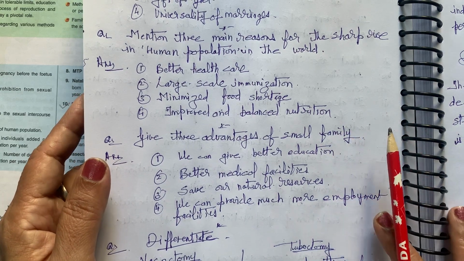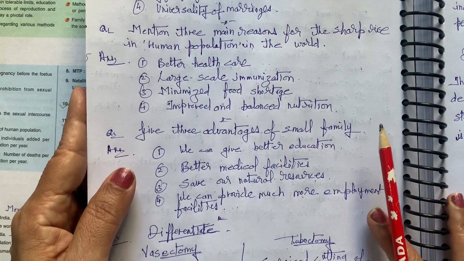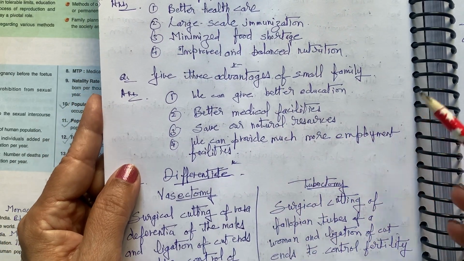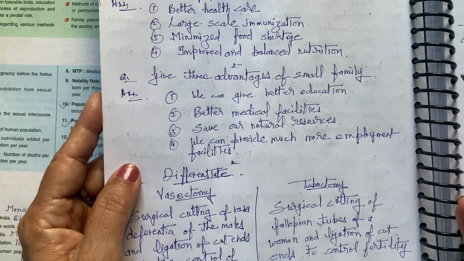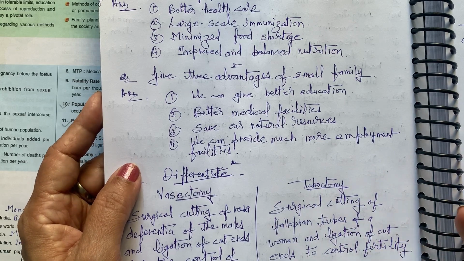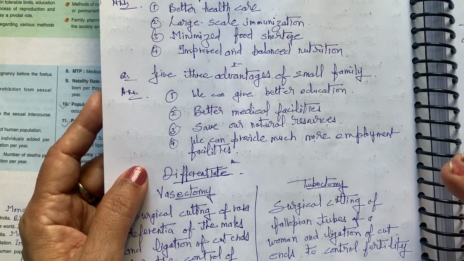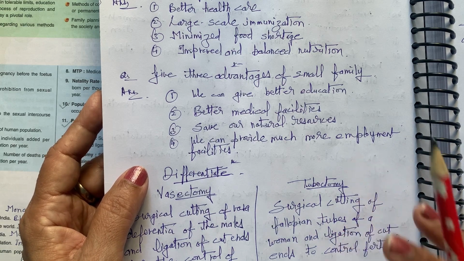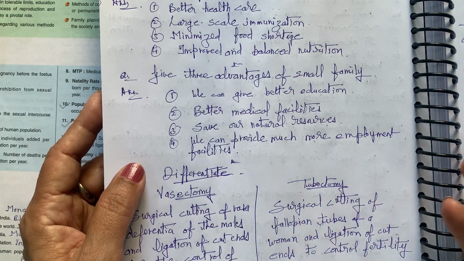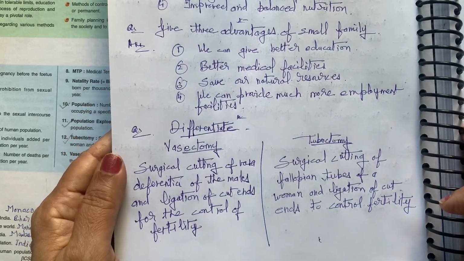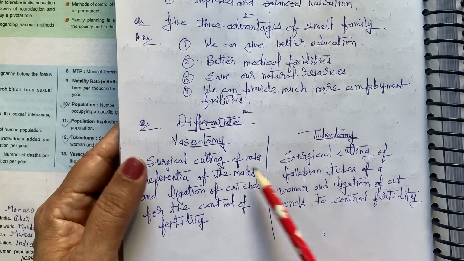तो जो बैलेंस न्यूट्रिशन ले रहे हैं, इससे भी ह्यूमन पॉपुलेशन बढ़े. Three advantages of small families: we can get better education, better medical facilities, save our natural resources, we can provide much more employment, better everything. We have it better if we have controlled family. Limited लोगों में ट्रांसपोर्टेशन फैसिलिटीज बहुत अच्छी होंगी, हर चीज बहुत अच्छी होगी. नेक्स्ट इंपॉर्टेंट, डिफरेंशिएट vasectomy, tubectomy.